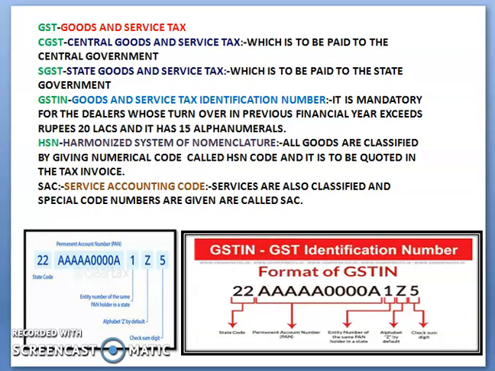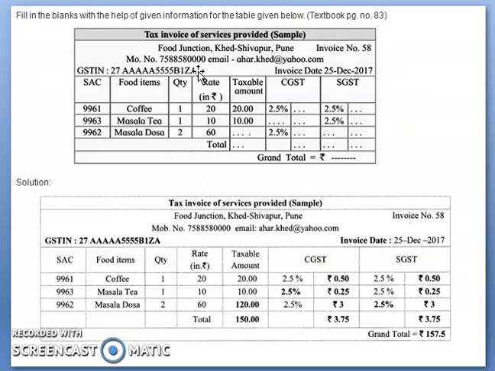Now come to the next example. It says, fill in the blanks with the help of the given information for the table. You can see the table and its solution is given on page number 83 in your textbook. Here the SAC, GSTN number, address, invoice number and invoice date are written. The taxable amount for coffee is 20.